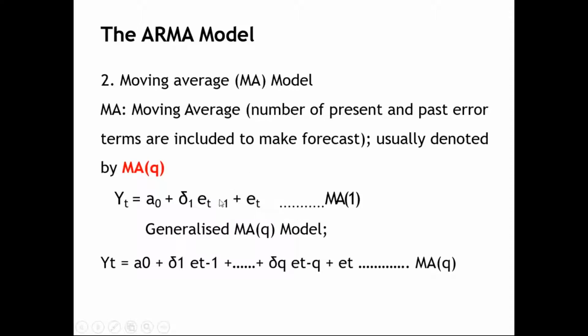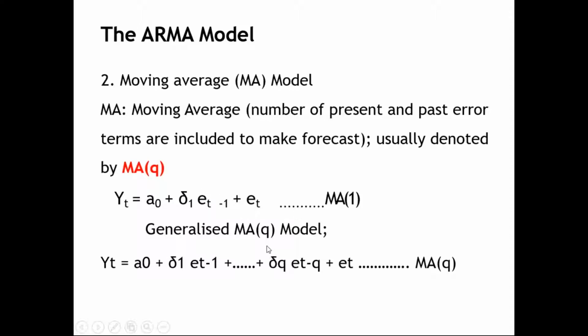So how a moving average model will be written in an equation is Yt, that is the present value of the variable, equals alpha naught plus, here I have written this notation. If you want, you can use this notation. This represents delta, or you can write it as gamma. Any notation is fine, but for AR I'm writing beta, and if I write beta again, you will get confused. So I'm writing this delta notation. So delta 1 times Et minus 1. Et minus 1 represents the past error, plus the present error.